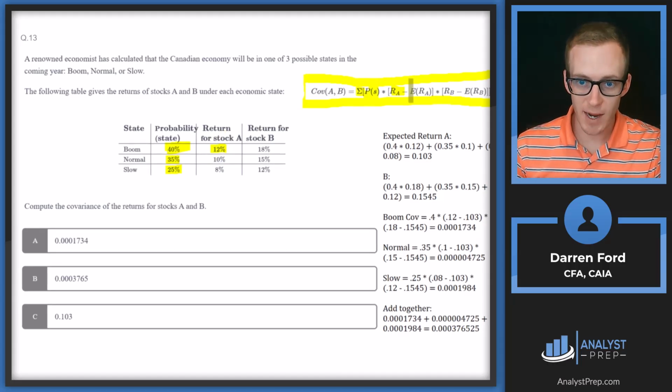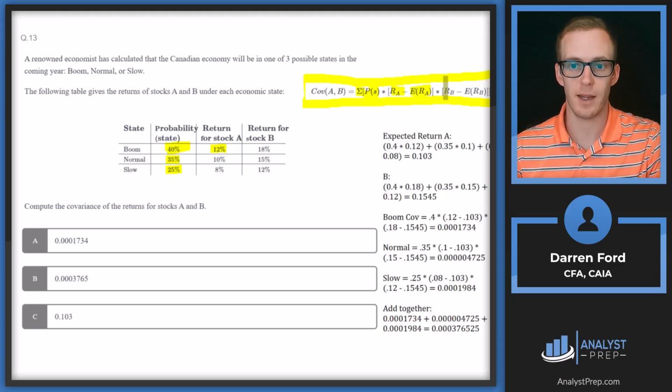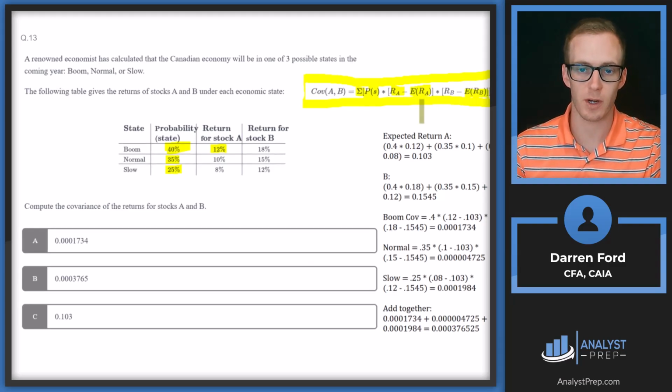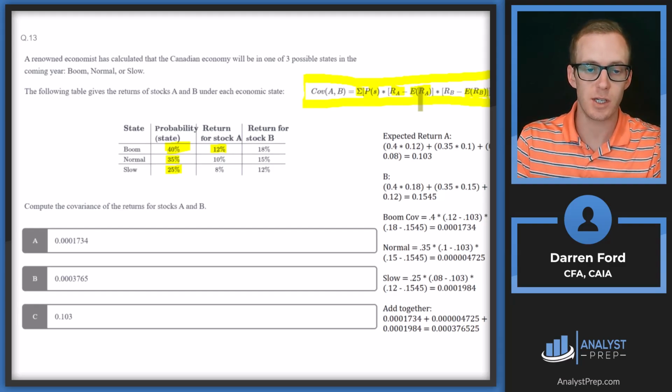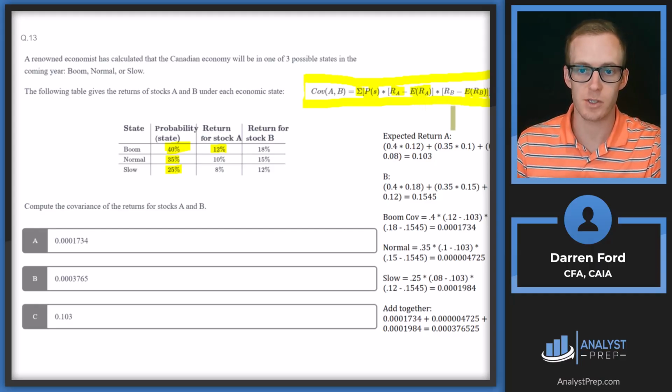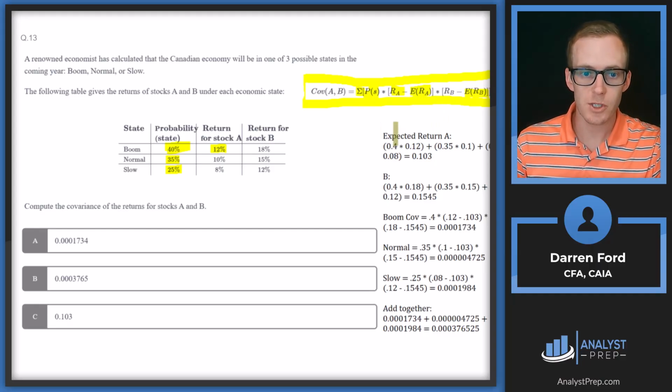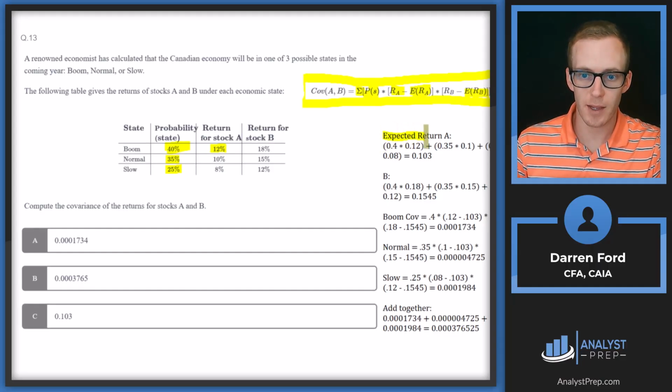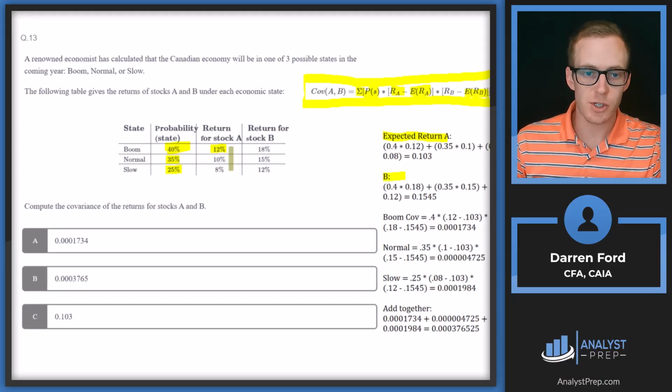And then we have to subtract that from the expected return. So we're going to calculate expected return of A and expected return of B first, and then we need to compare it to each of these 3 different probabilities and scenarios. So expected return of A and expected return of B are right here. This is just going to be a weighted average of these 3 different possibilities.